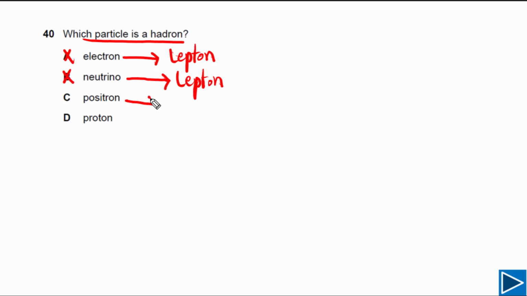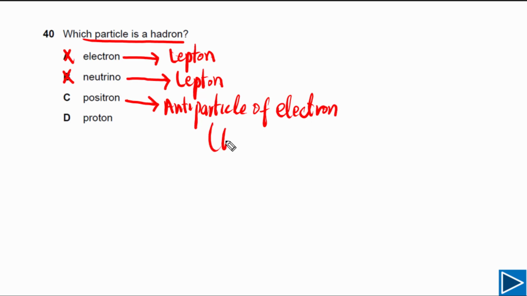The third one, the positron, is the antiparticle of the electron. The electron is a lepton, so the positron is an anti-lepton, so this is not a hadron. So this option is also not correct. Our answer has to be D now because we just left one option.